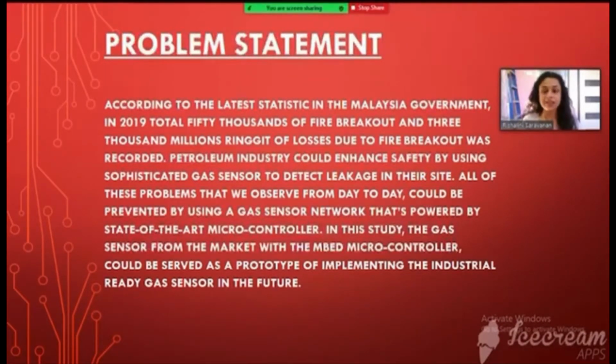In this study, the gas sensor from the market with the MBED microcontroller could serve as a prototype for implementing an industrial-ready gas sensor.